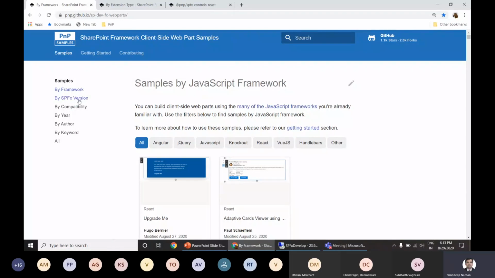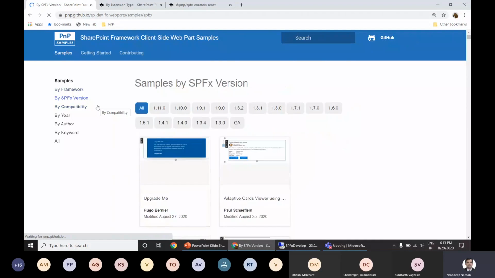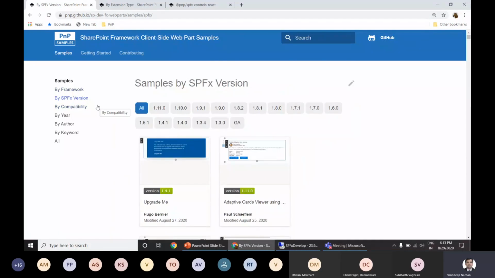Again, all of us don't work in SharePoint Online. By design, SharePoint Framework version 1.0 is supported in SharePoint 2016, and SharePoint Framework version 1.4.1 is supported in SharePoint 2019.